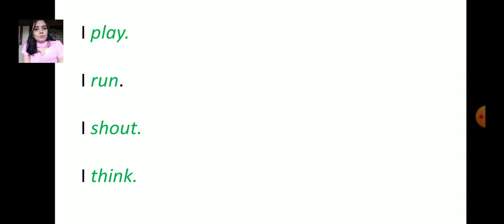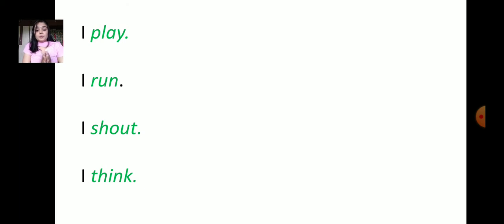So the action words are called verbs. The words play, run, shout, think are action words. Like work, speak, enjoy, eat, run, shout, love, think, rotate, bake. So there are many action words.